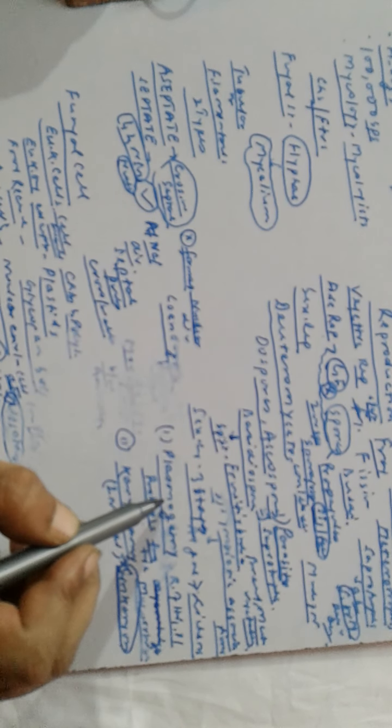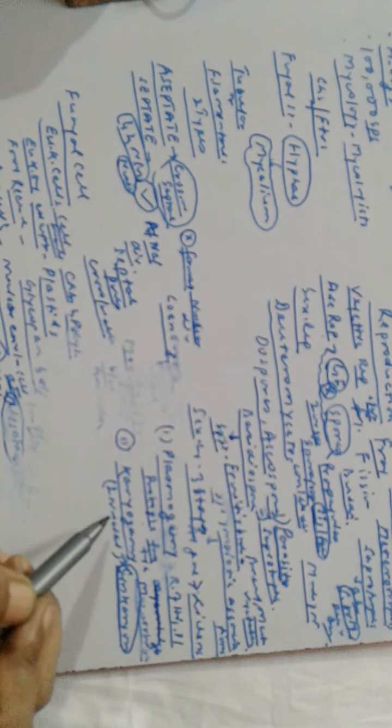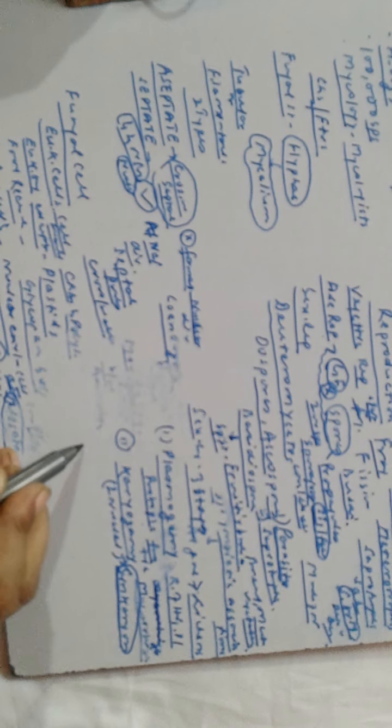So in plasmogamy the protoplasm fuses, and in karyogamy the nuclei fuse.